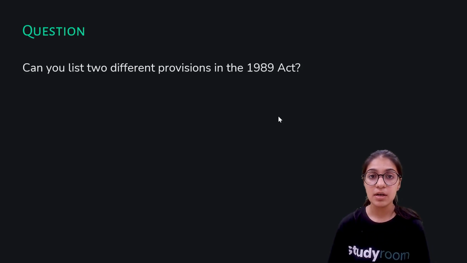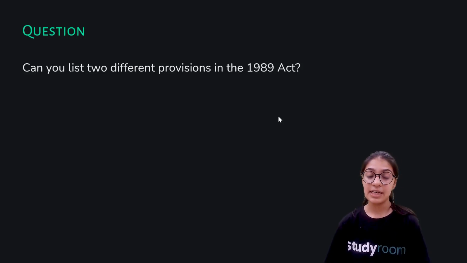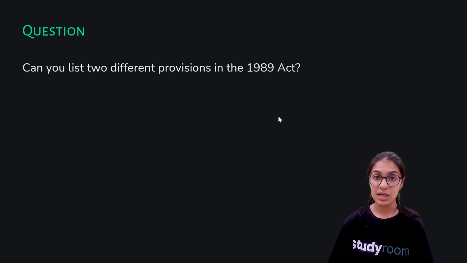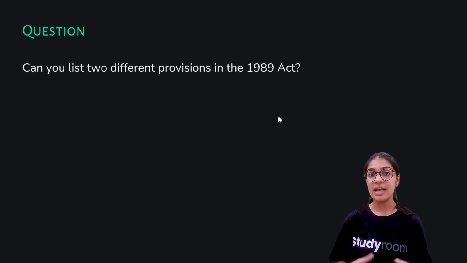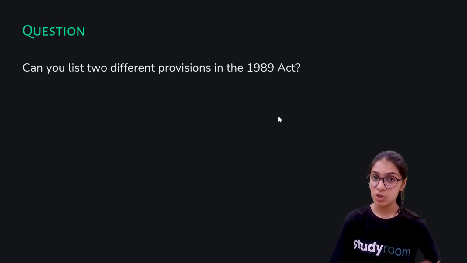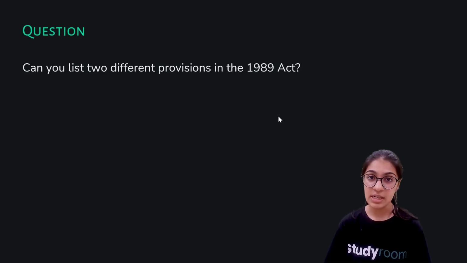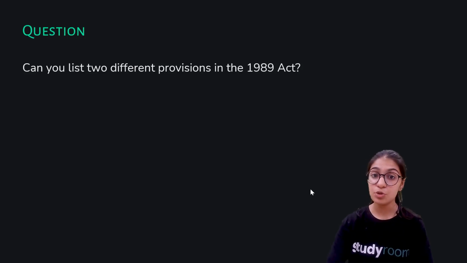The second provision is that in case anybody tries to forcibly take the land which has been allotted to the Dalits or the Adivasis, that person will be punished for the same. That is, in case there is a land allotted by the government to a Dalit, or a land that is in the name of a Dalit, which belongs to a Dalit, and if somebody who belongs to the majority community tries to forcibly take that land from him, they will be punished for their act. So these are the two provisions in the 1989 Act.